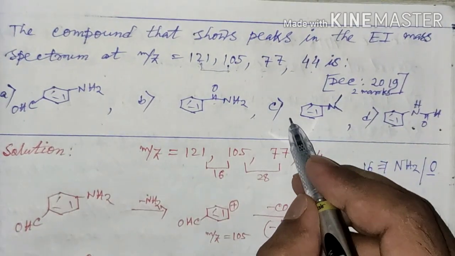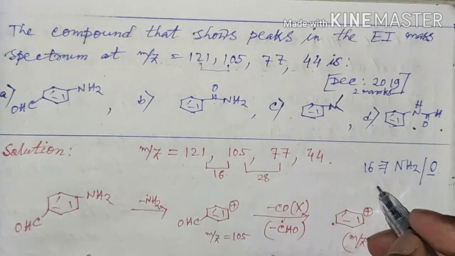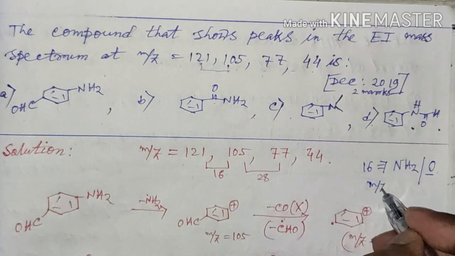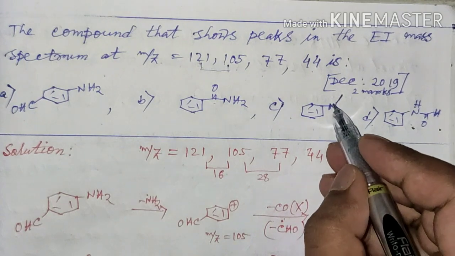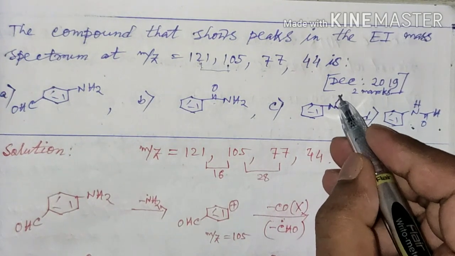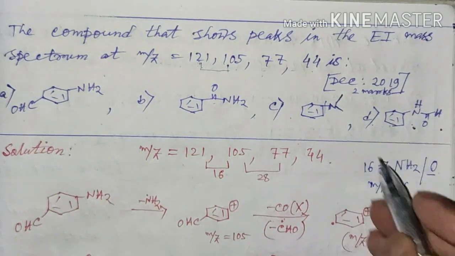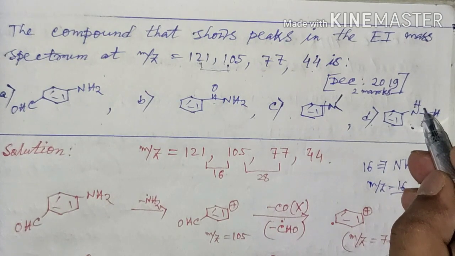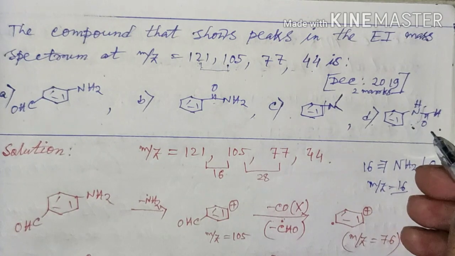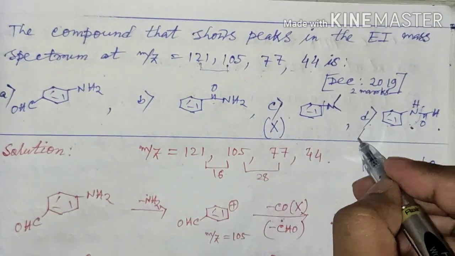But in these 2 cases, removal of a unit with m/z equal to 16 is not possible, since here elimination of either this methyl group or this NH2 group is possible, and for those m/z is greater than 16. And in this case also, if this group is cleaved, then the m/z will be greater than 16. So these 2 options are not correct.